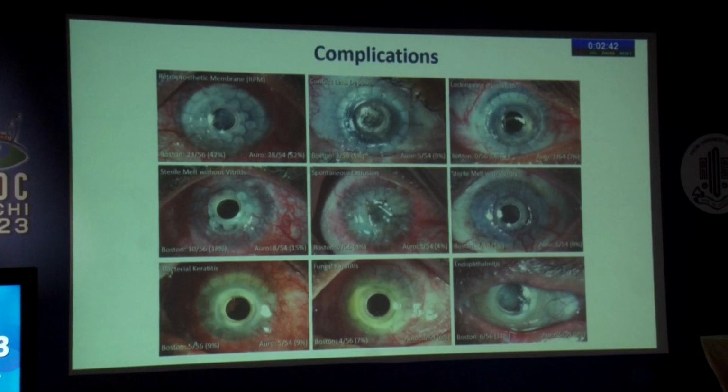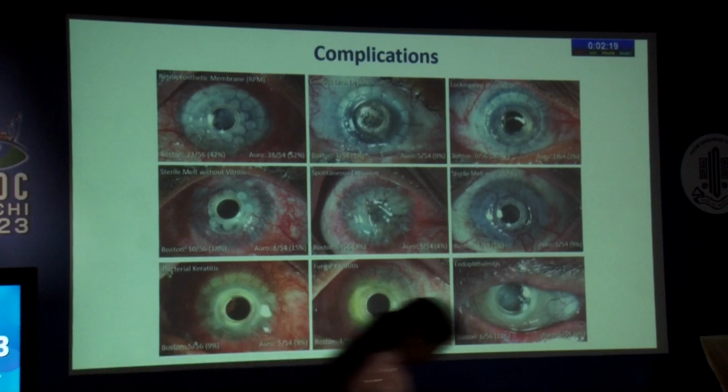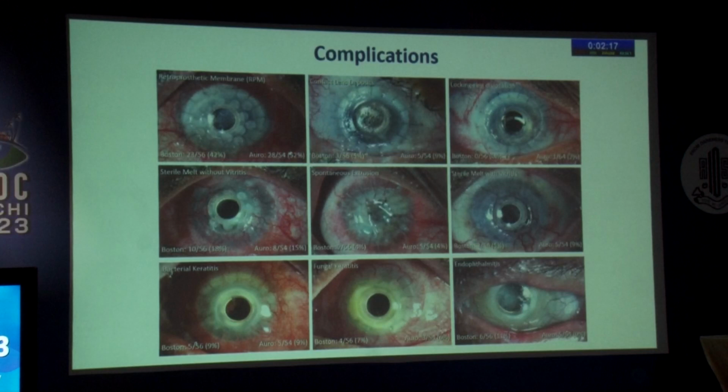So this is basically why you have to be very choosy about doing keratoprosthesis, and as well you have to have the backup to manage these complications, which are mostly surface related, cornea related, infection related, but also could be glaucoma, which almost happens in 40 to 50% of patients, and also posterior segment complications like retinal detachments or endophthalmitis, where you would need the help of a retinal surgeon.